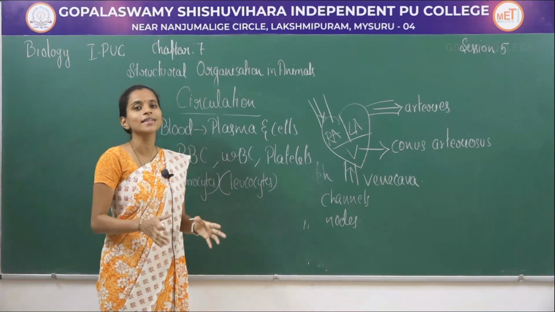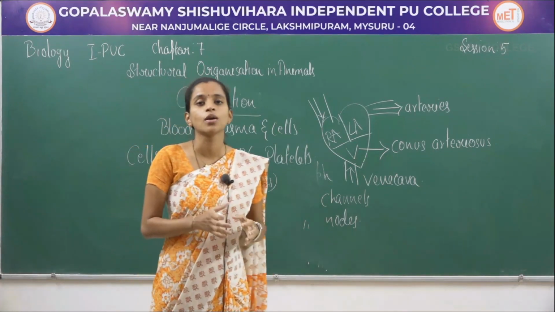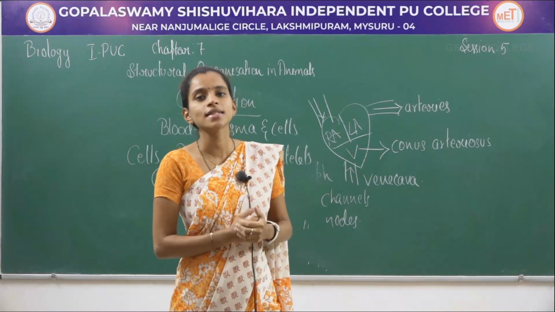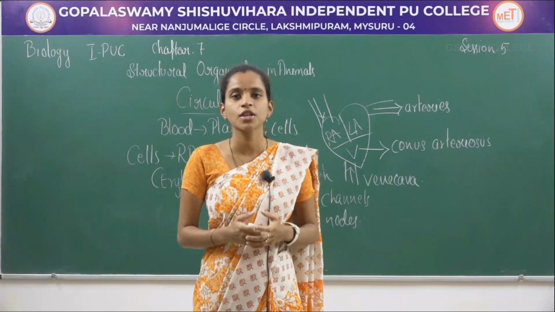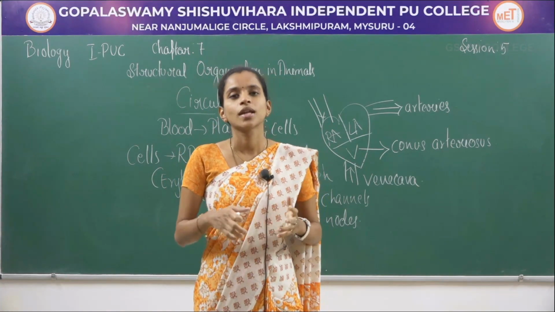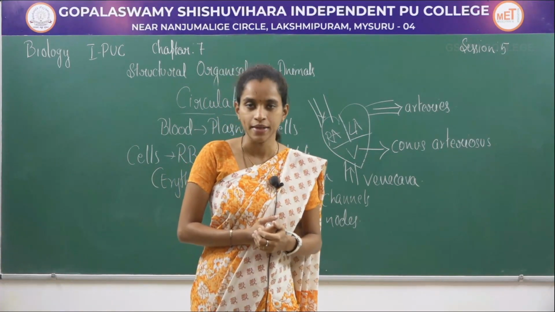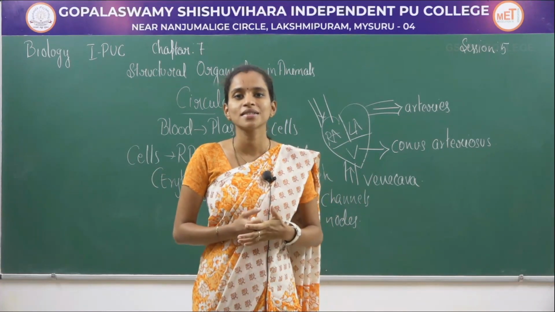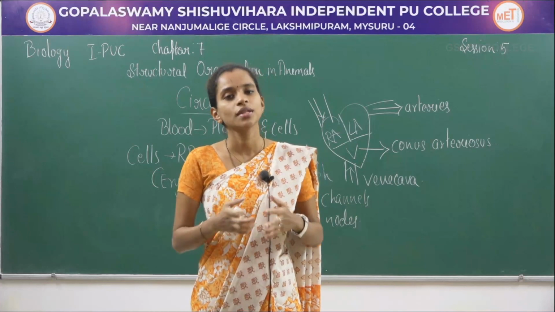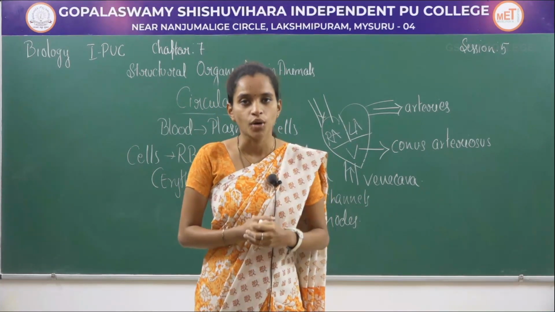So altogether, circulation takes place because of pumping of the muscular heart. Once again, the circulation is a closed type of circulation with the 3-chambered muscular heart which undergoes pumping so that the circulation process is completed. It includes the lymphatic system, it also includes the portal system, because of which the blood is supplied throughout the body.